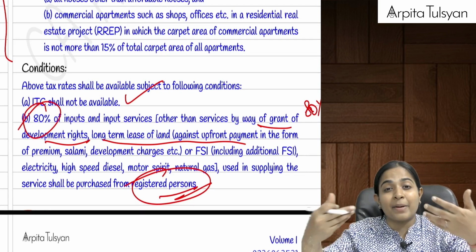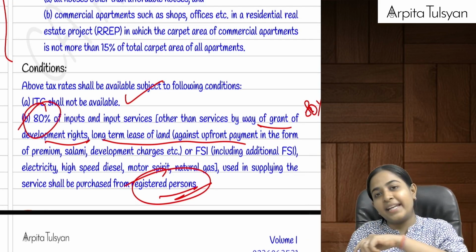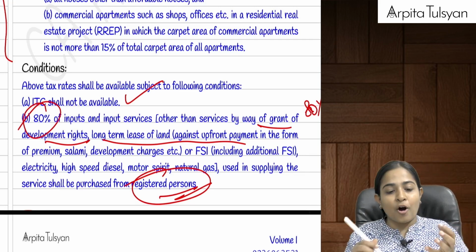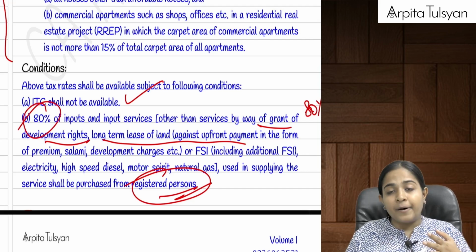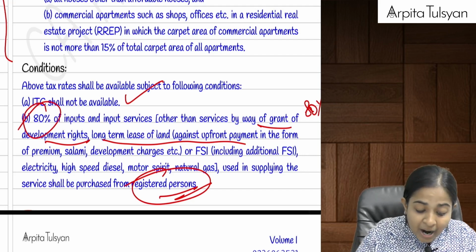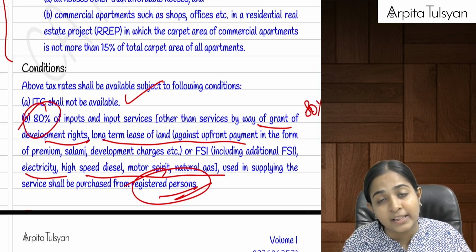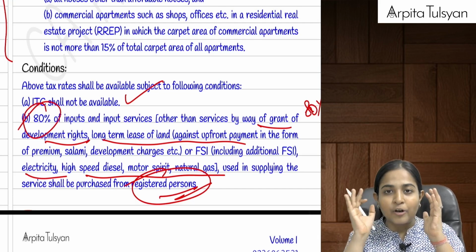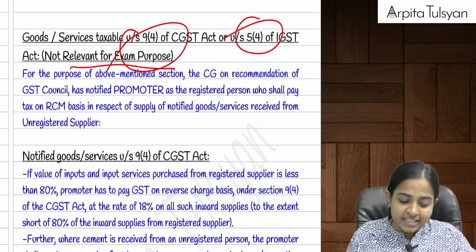Remember, I was giving my piece of land. Just now we studied it in the reverse charge mechanism. That can be taken from an unregistered person. That is okay. Means apart from FSI, apart from TDRs, apart from your long-term lease, apart from electricity, diesel, etc., which is not at all under the purview of GST, apart from these, whatever are your inputs and input services, 80% of it should be purchased from registered persons.